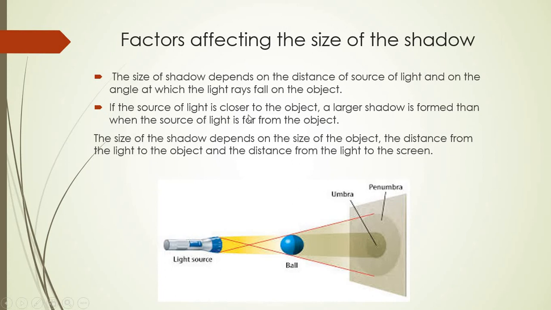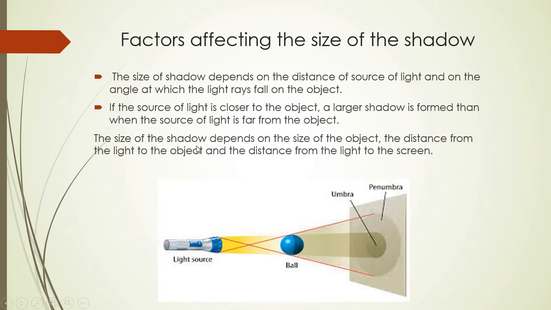Next one is, if the source of light is closer to the object, a larger shadow forms than when the source of light is far from the object. Means if the light source is closer to the object, then the shadow formed will be larger. A larger shadow is formed than when the source of light is far away. If the source of light is far away from the object, then the shadow will not be that large, it will be quite smaller. So if the source of light is closer to the object, a larger shadow is formed than when the source of light is far from the object.